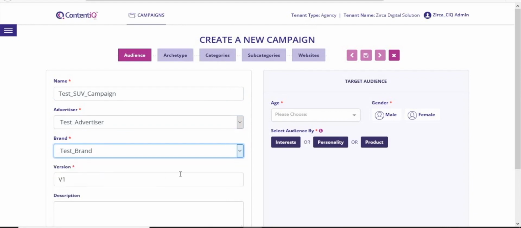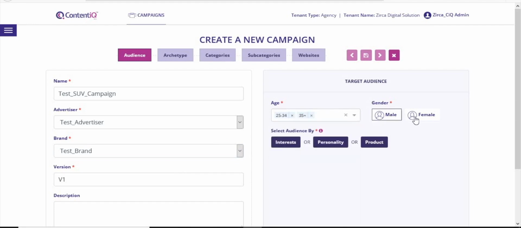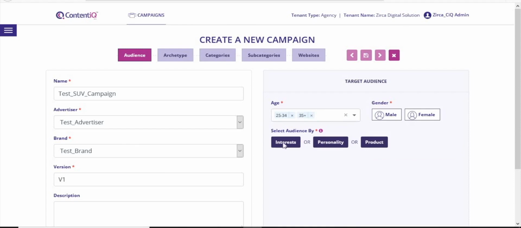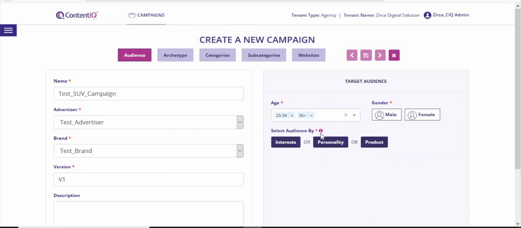Let's say we are creating a media plan for an SUV. A typical target group would be audiences aged above 25 years, both male and female. On the audience page, let's first key in the campaign details and the TG's age and gender. Next, we use the Select Audience option to define the audiences further through three key filters: interests, which are content consumption keywords; product, which includes product consumption categories; and personality, the set of 8 archetypes that encompass the digital audience.